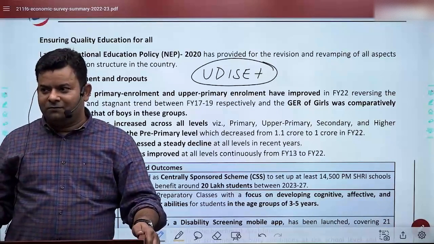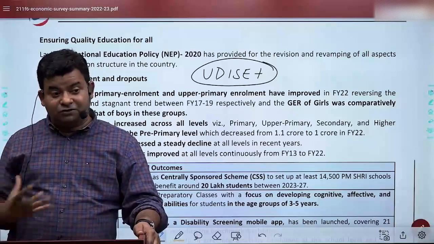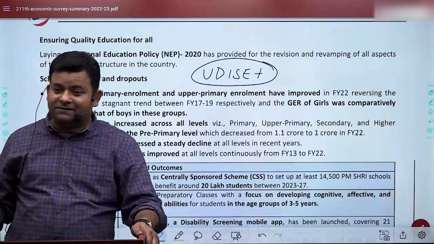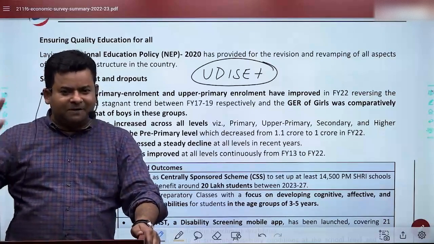Education comes into 4. SDG should be, I told you several times in the classes, ki SDG to bilkul aag bone ke bhi yaad rehna chahiye.